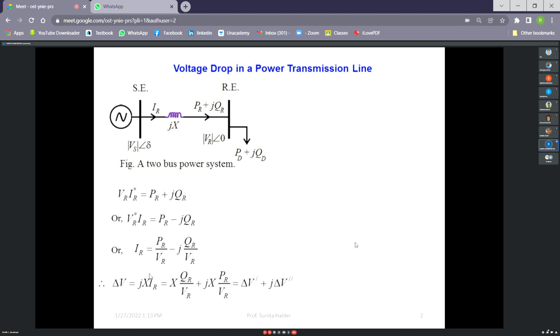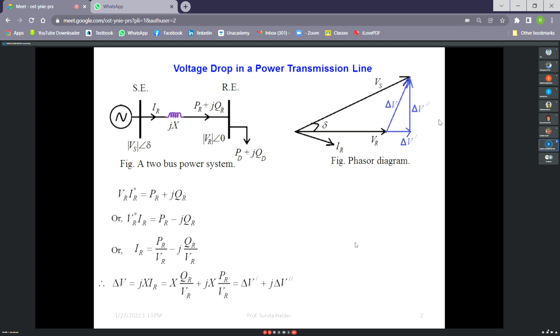So in that case, what will be the voltage drop? VS minus VR equals jX into IR. So it will have some real part and imaginary part. You see, the real part is dependent on QR and X, and the imaginary part is dependent on X and PR. So we can write the real part of the voltage drop in the transmission line as del V dash, and the imaginary part as del V double dash.